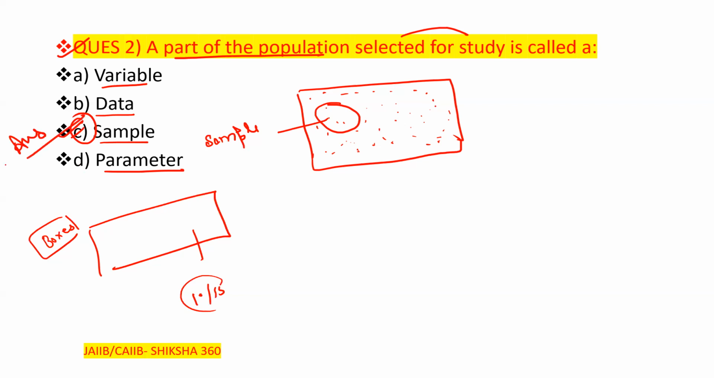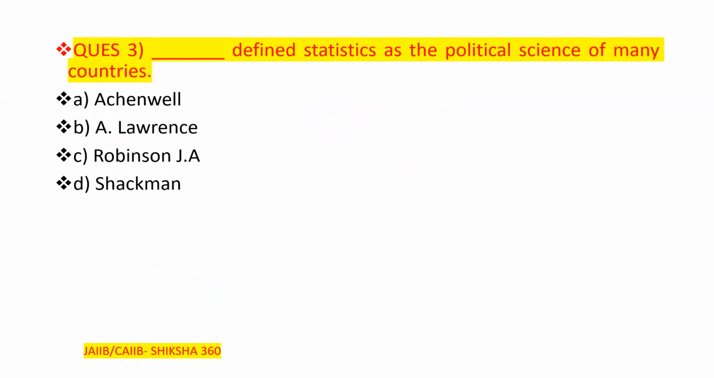Now move to the next question, question number 3. Dash defined statistics as the political science of many countries. Clear? This is a totally theoretical question. So who defined statistics as the political science? It was first defined in the year 1749.